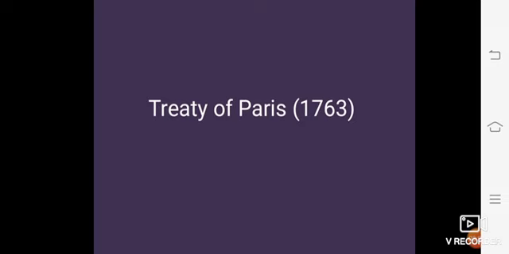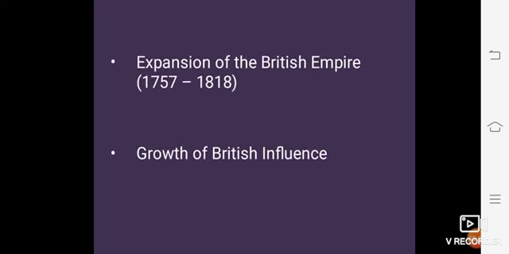Okay. By this Third Carnatic War, the French ambitions of setting up an empire in India came to an end, and it made the British the dominant foreign power in India. So here, students, we understood about the three Carnatic Wars which were fought between the Britishers and the French. Now we are going to learn about the expansion of the British Empire. The duration of the expansion of the British Empire is 1757 till 1818.